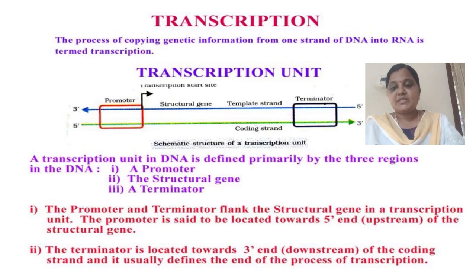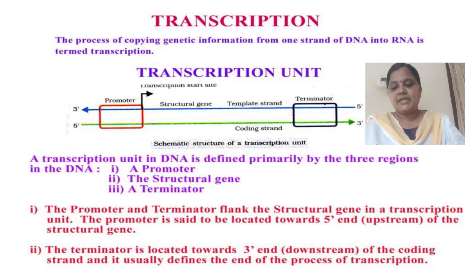The structural gene in the transcription unit can be monocistronic or polycistronic. Monocistronic means they are present in eukaryotes, and polycistronic means they are mostly present in bacteria or prokaryotes.